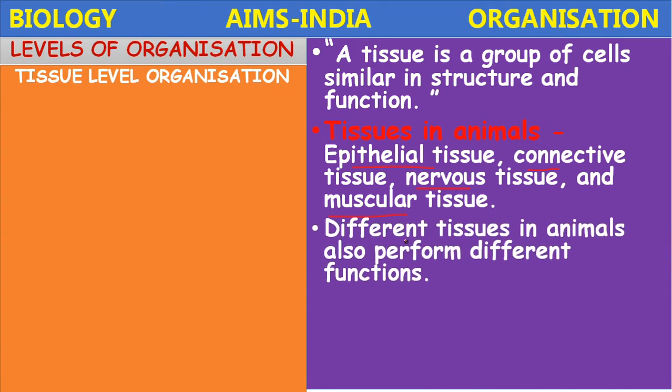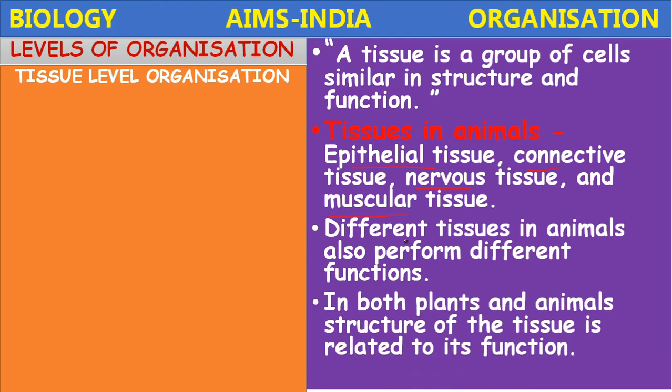The different tissues in animals also perform different functions. For example, epithelial tissue performs protection and secretion functions, depending upon the location. If the epithelial tissue is present in the glands, it is secretory in function.